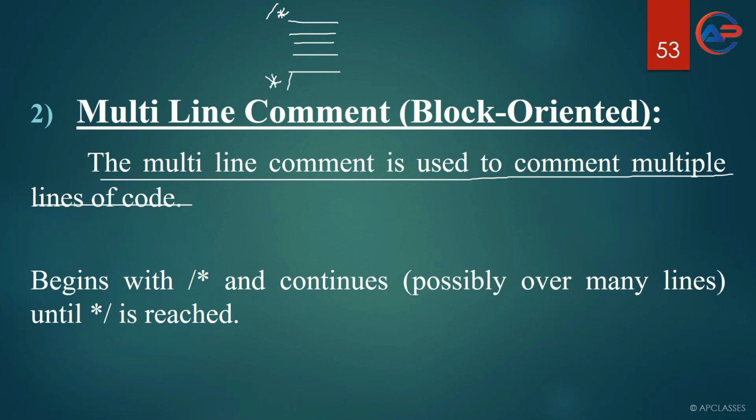Whenever you want to end, you put an asterisk and forward slash. This is how a multi-line comment can be represented. Here you can see, this is how you can represent a multi-line comment.